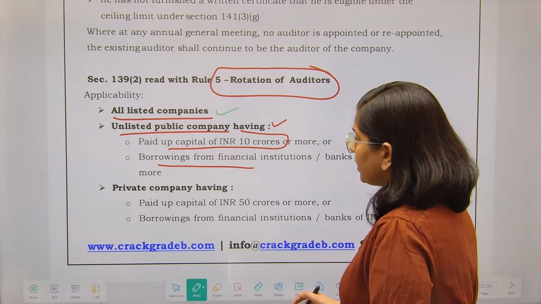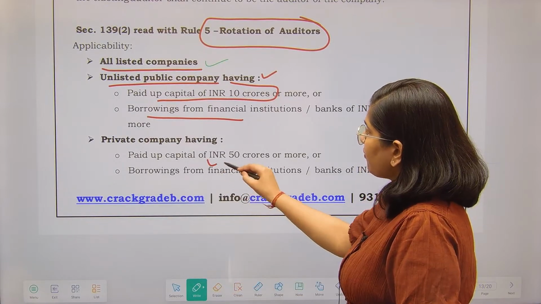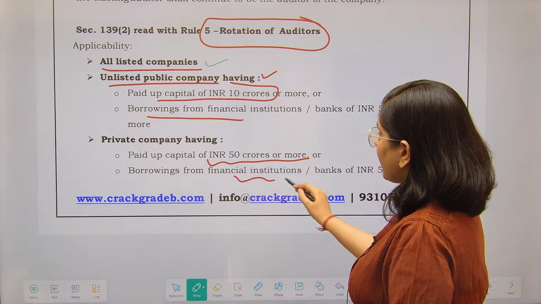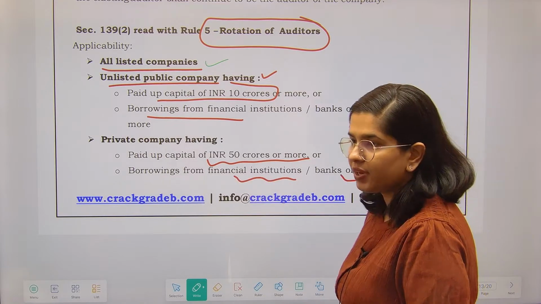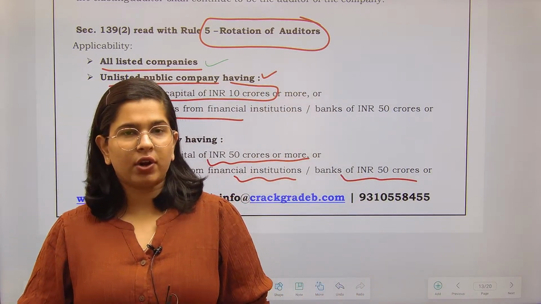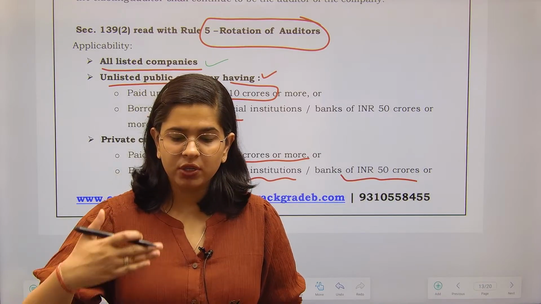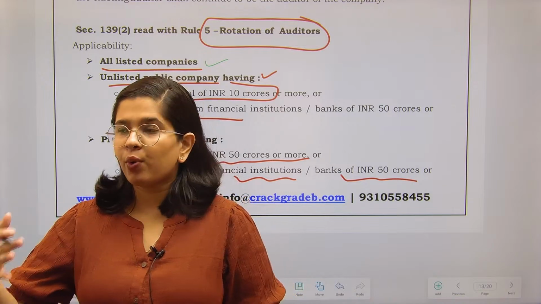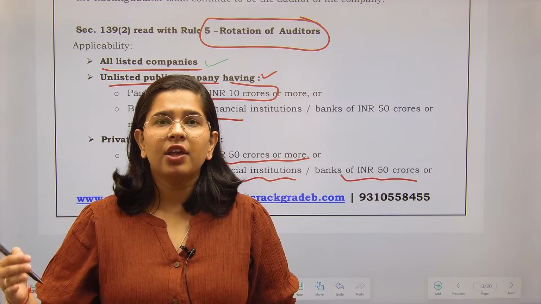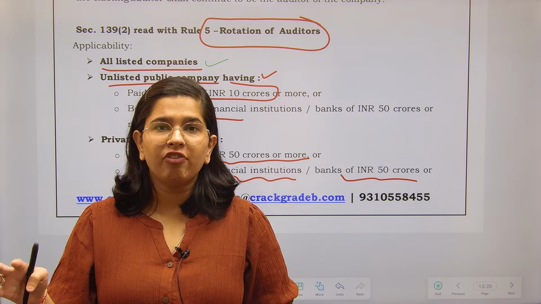After that we have the private company. A private company having a paid up share capital of INR 50 crores or more, right? Number one thing. And then borrowings from financial institutions and banks of INR 50 crores. For such kinds of companies, the rotation of auditors is applicable, right? Rotation means you have to keep changing, you have to keep rotating. Once you have employed an auditor for a particular period, after that you will have to employ someone else. That means there should be a cooling off period.